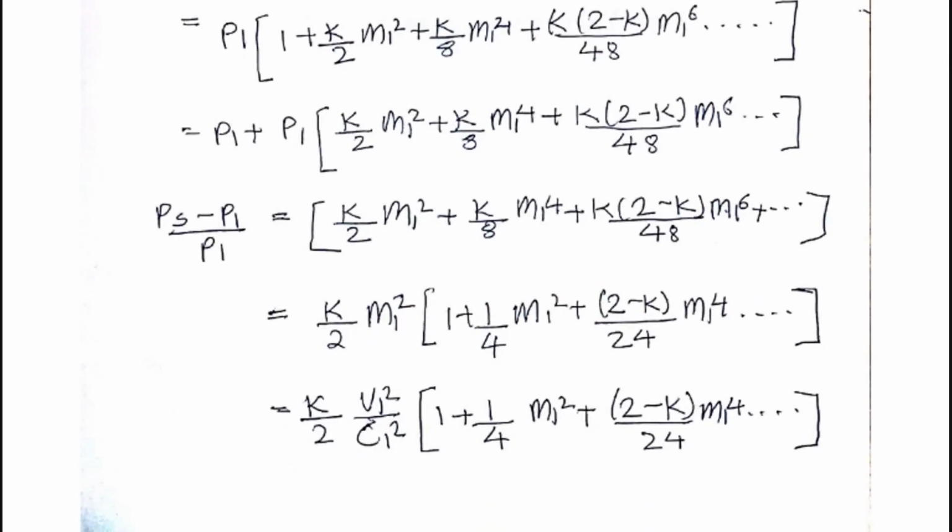So in this also we can take the value of k divided by 2 into this m1 square as common. So after we take this value as common, we'll be getting this as the equation. And in this we can express the form of m in terms of v and c. So we have done that. So we are simplifying this particular equation.